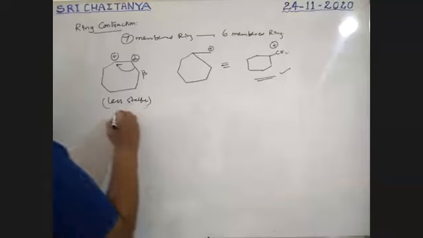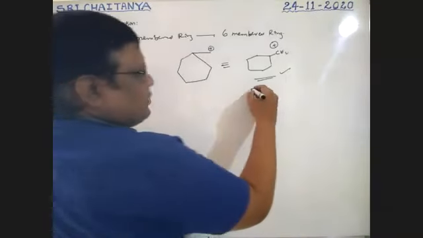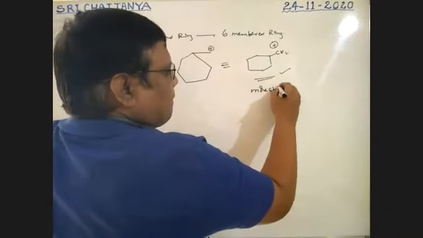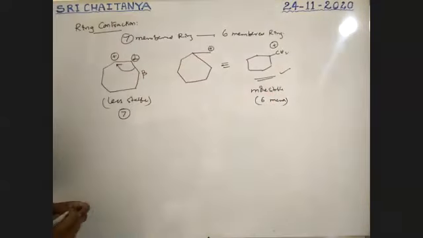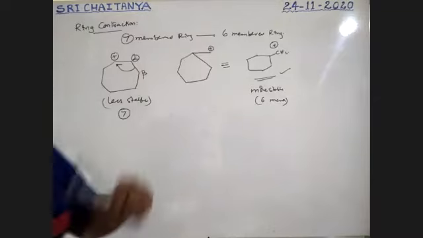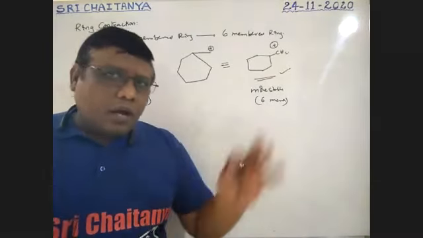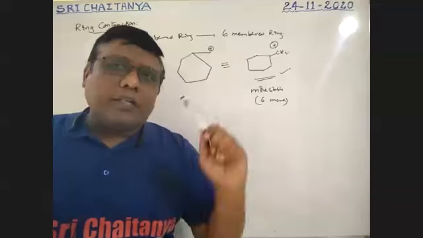It is a 7-member ring, so this is the more stable one, because it is a 6-member ring. That is why ring contraction takes place. All these apply if no octet is there.